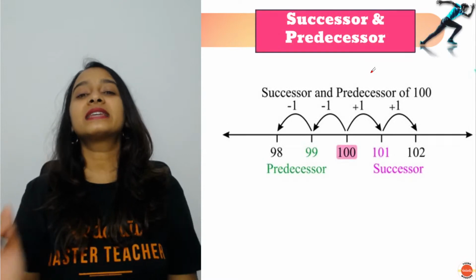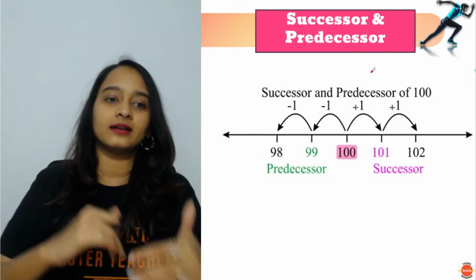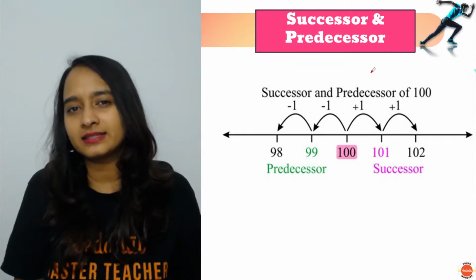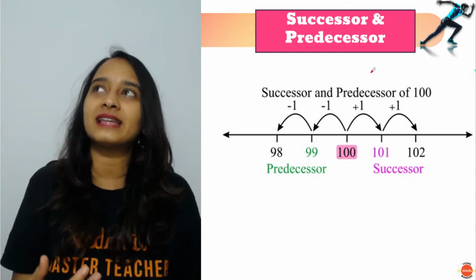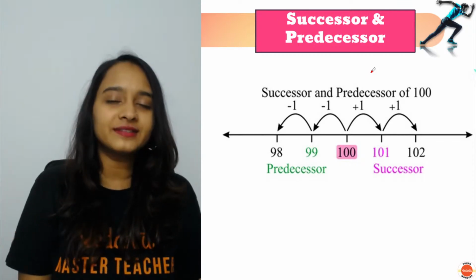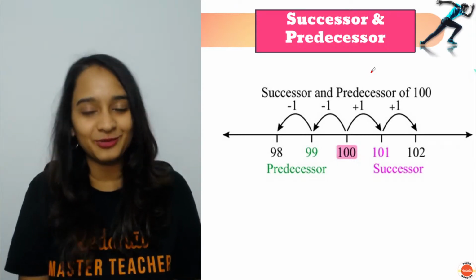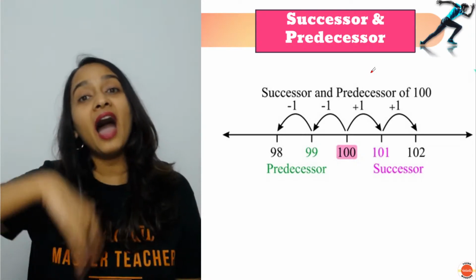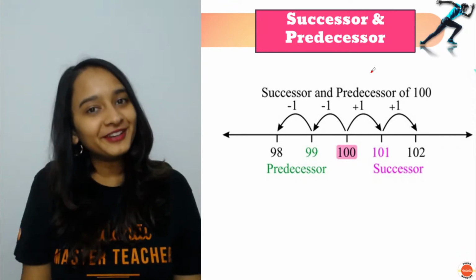Chalo, let us get started about what is a successor and a predecessor. Success. When do you get a success? When you do something, when you try to achieve, like for example, you have tried really hard and you have studied really hard for your maths exam, and after you write your exam, you have got your success. After, right? So successor is a number which comes after a number.